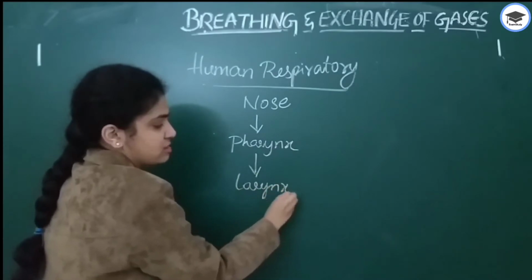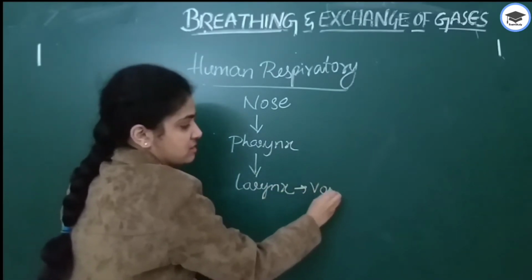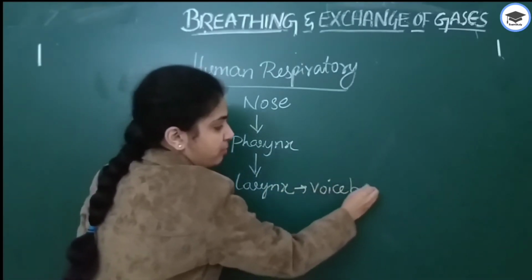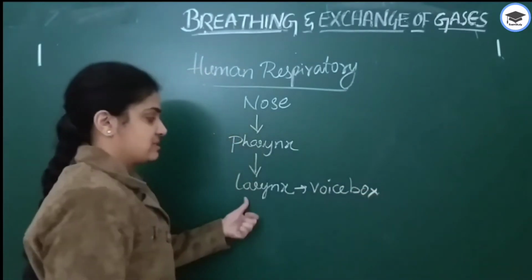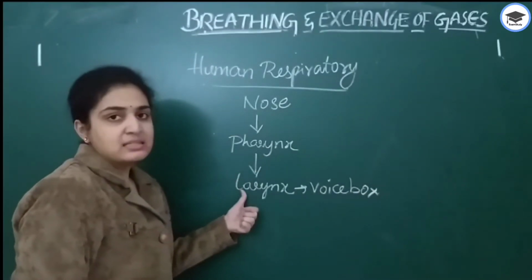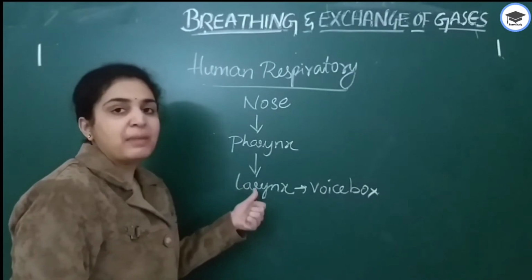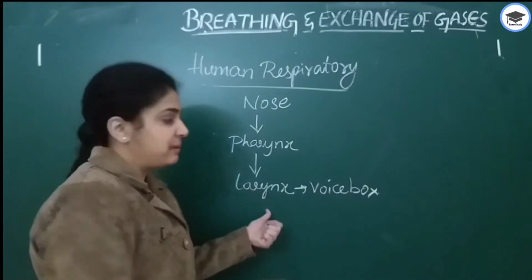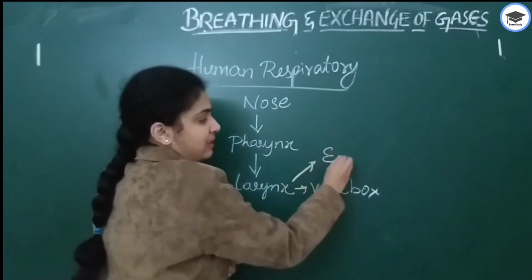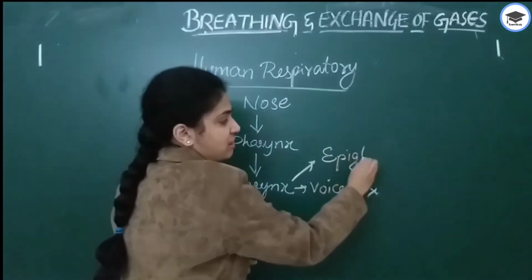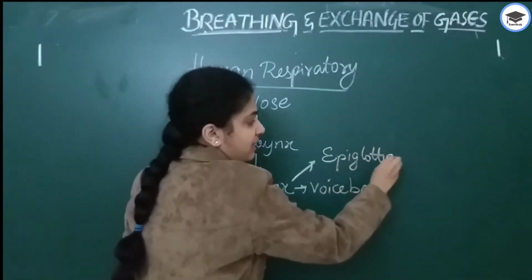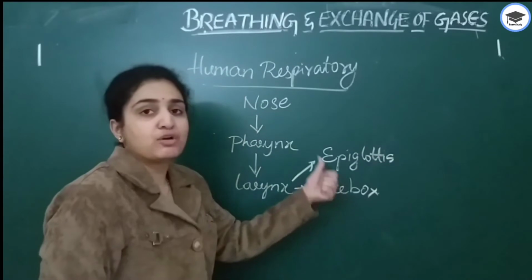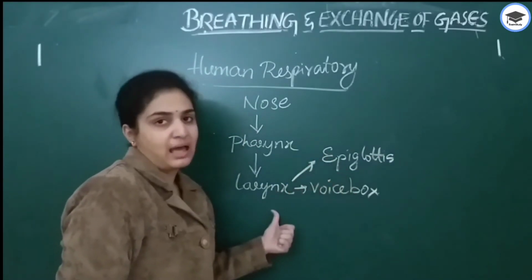Larynx is also known as the voice box. Here sound production takes place. In the larynx, food is prevented from entering through the epiglottis. Epiglottis is a flap-like structure which plays an important role in preventing the entry of food into the larynx.